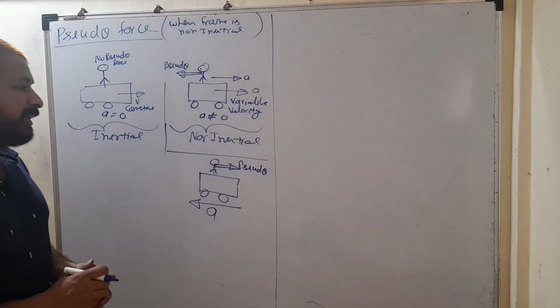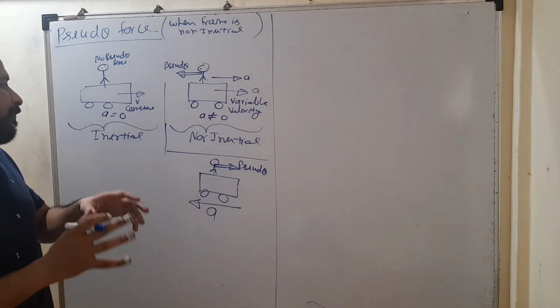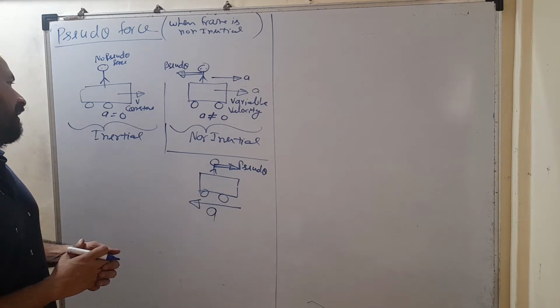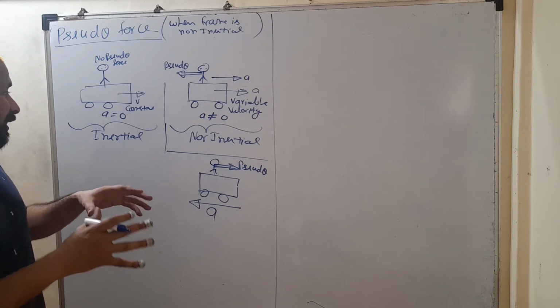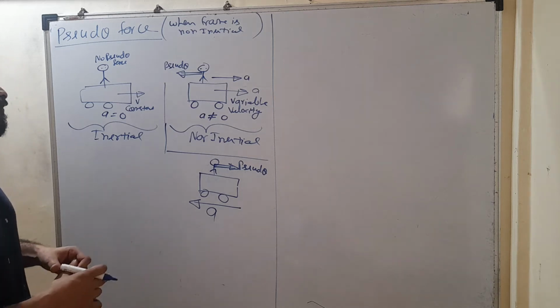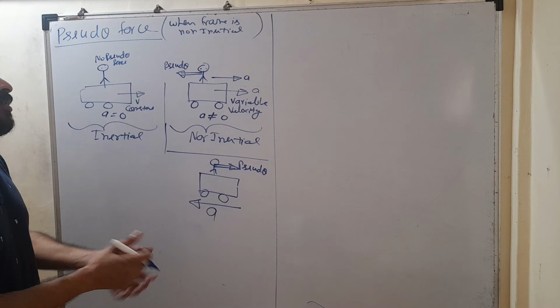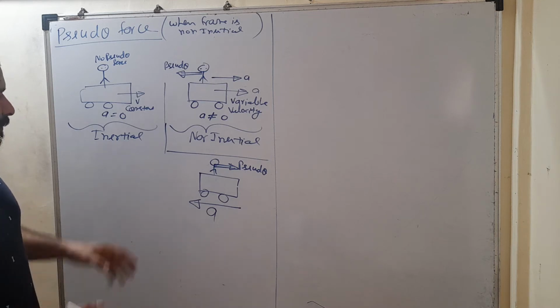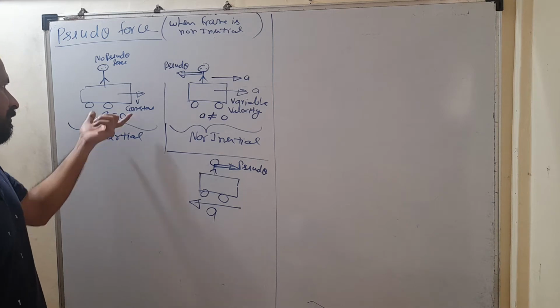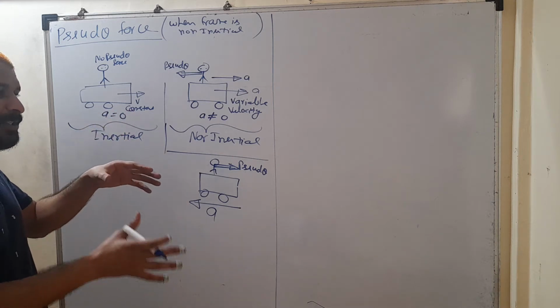Most of the time students get confused. What do they think? The most common confusion of a student is: if a frame is stationary, what do they think? A stationary frame is an inertial frame and a moving frame is non-inertial. So that is wrong, because even if a frame is moving with constant velocity, it is not necessary that the frame must always be at rest.